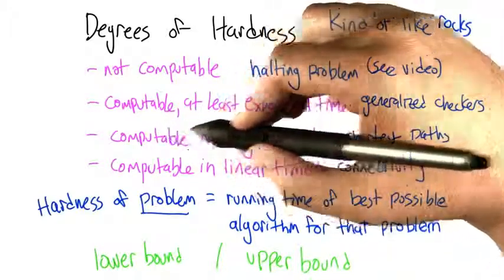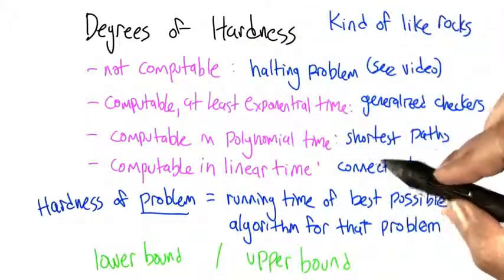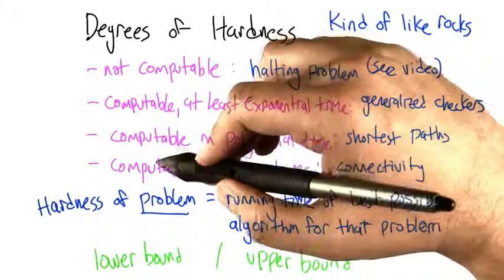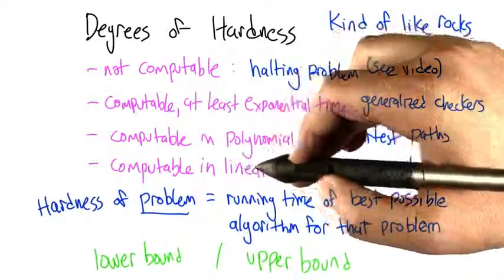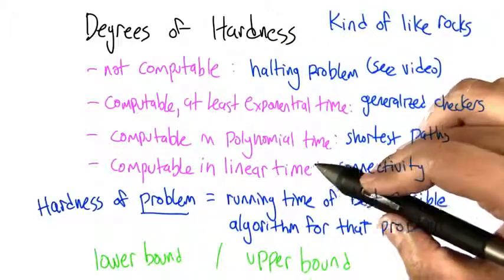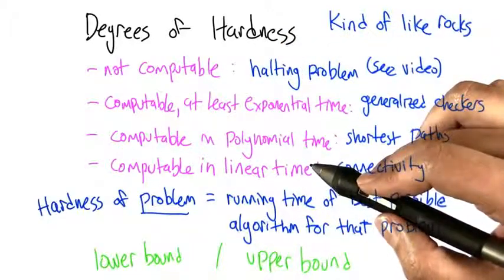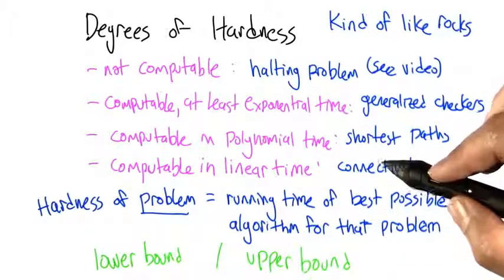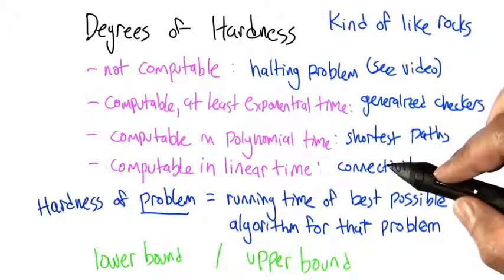There's problems that are computable and can be solved in polynomial time, like the shortest path problem with Dijkstra's algorithm. And some that are computable can be solved really quickly in linear time. The same amount of time it would take to just look at the example, you can actually get an answer. So graph connectivity is an example of a problem in that class.